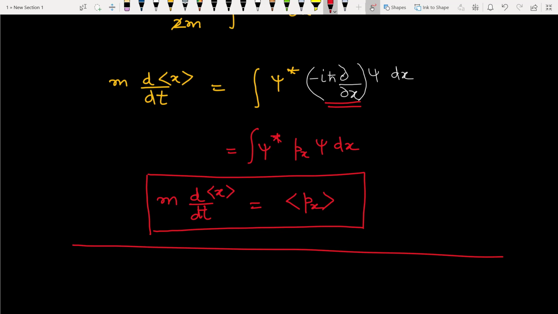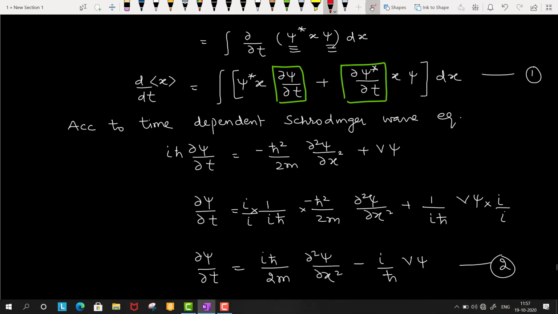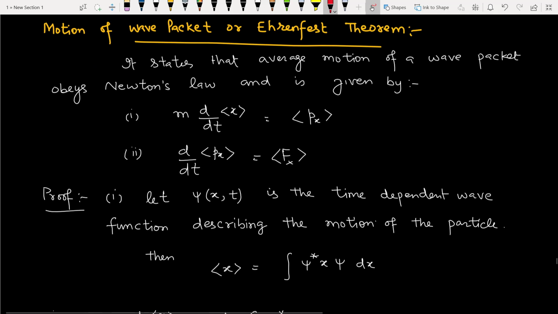So dear students, it completes the first part of the Ehrenfest theorem, that mass times the rate of change of position is equal to the expectation value of linear momentum along the x-axis.